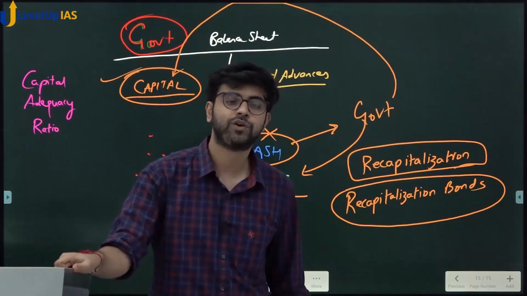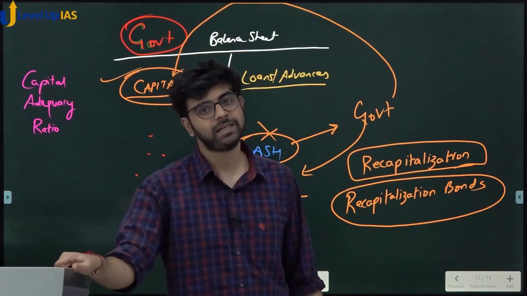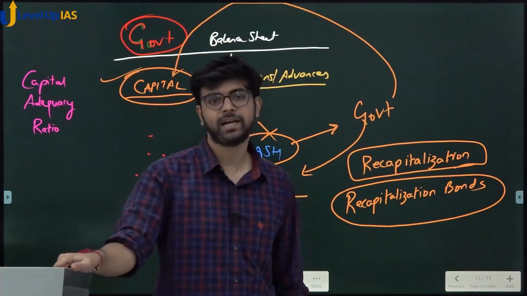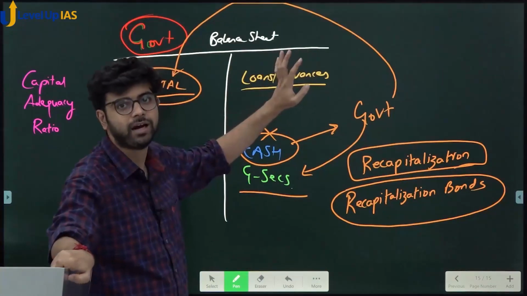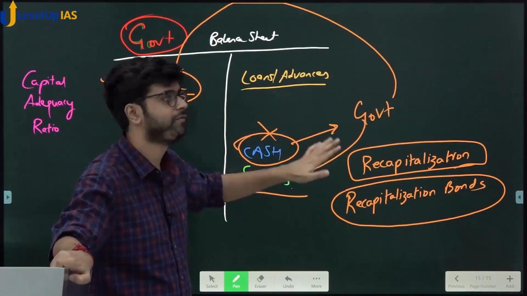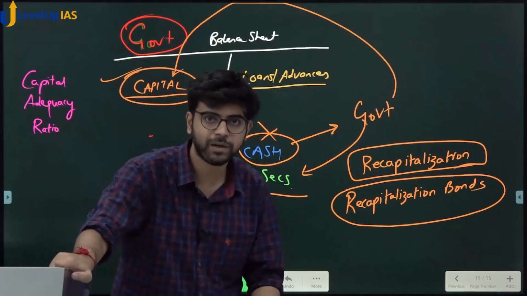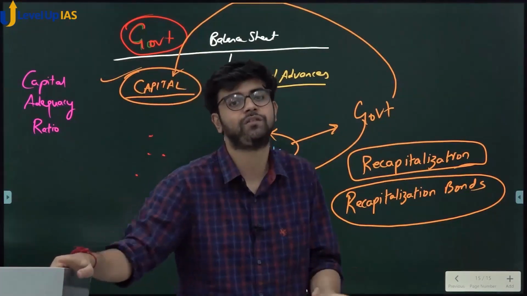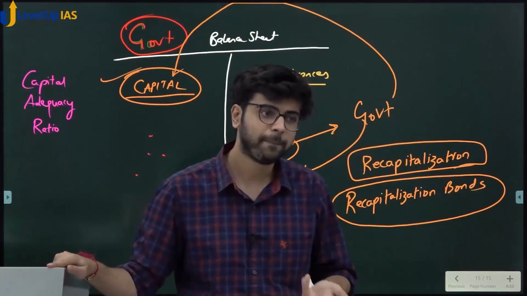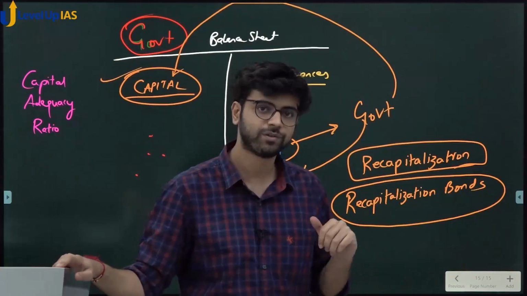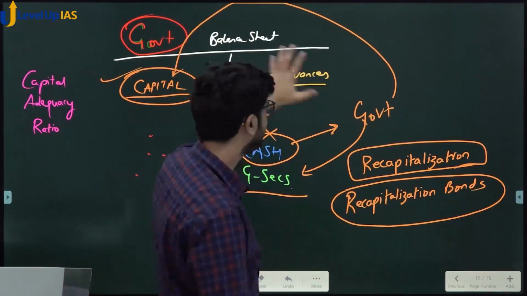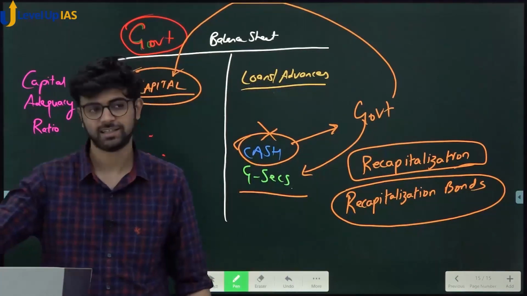Rana Kapoor, who was the founder and chairman and managing director of Yes Bank, was very aggressive. He just wanted this to increase. NPA hoga, chalega. Just increase this. If this is increased without looking at the documents, without proper verification, what do you think will happen? NPAs will happen. When NPAs happen, banks will fail. When a bank fails, what happens? Everyone knows. Do you understand recapitalization? Achhe se? Yes?